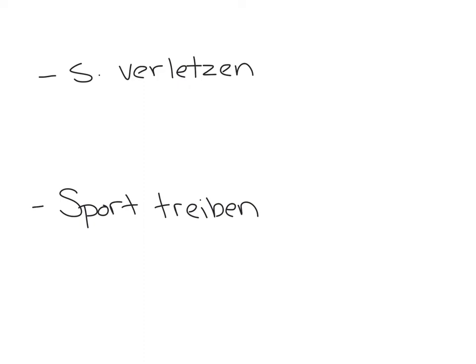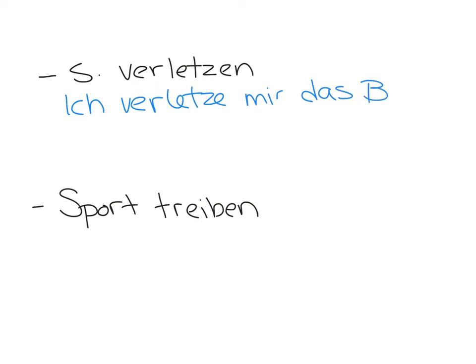So the next verb you have is sich verletzen, to injure or hurt oneself. The present tense sentence that you have to start with is ich verletze mir das Bein.